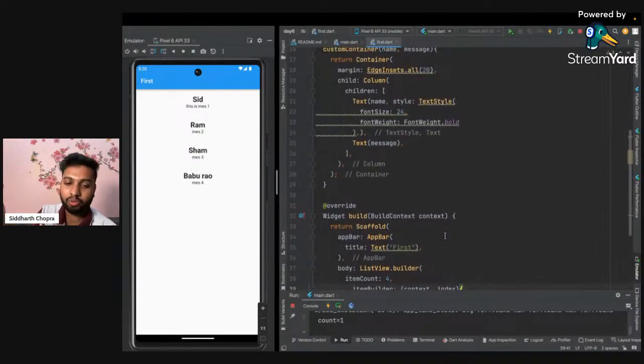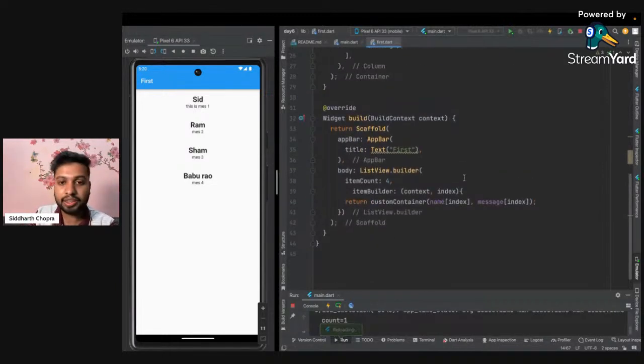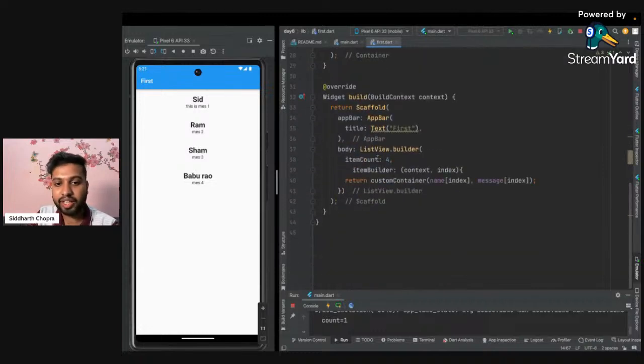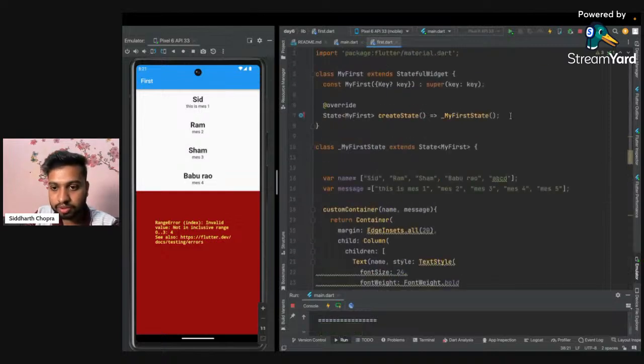But if we want to change this again, say I want to add another name, let's say ABCD, and a new message like mess 5, I can just run this code again. But now as you can see, it is not visible here. The reason is that we have set the item count as 4, so we have to set the item count as 5. And now, okay, it is still not visible.